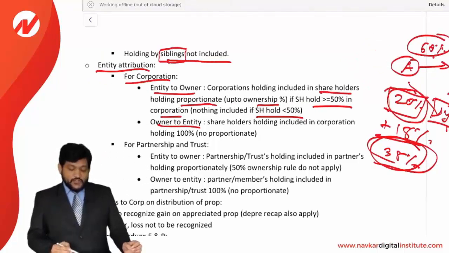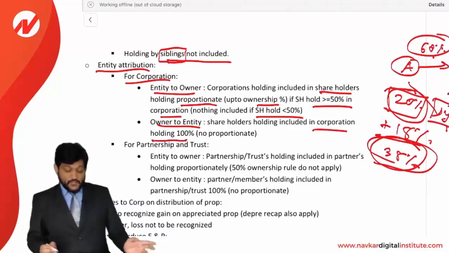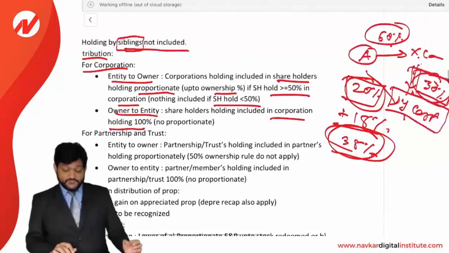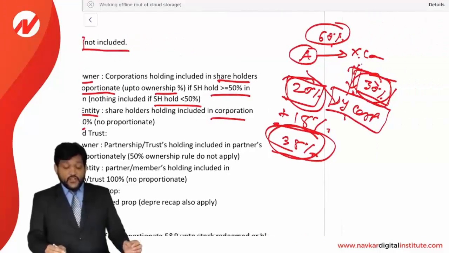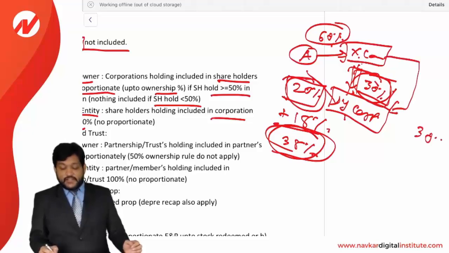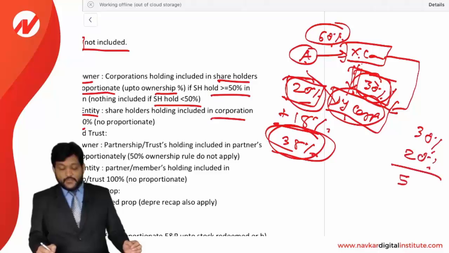Okay, same way, owner to entity. Shareholder holding is included in the corporation holding 100%, no proportionate. Look at this. If you have to decide how much is the holding of X corporation into Y corporation, direct holding of 30% is there, that is straight away, and A is holding into Y corporation 20%, so that will be fully included, so that is 50%.